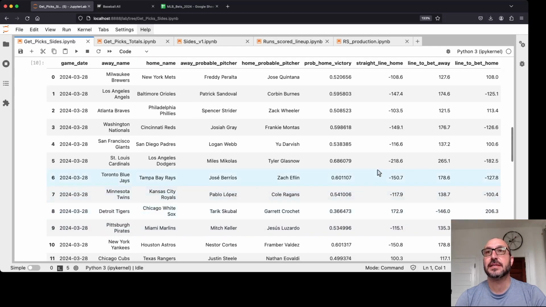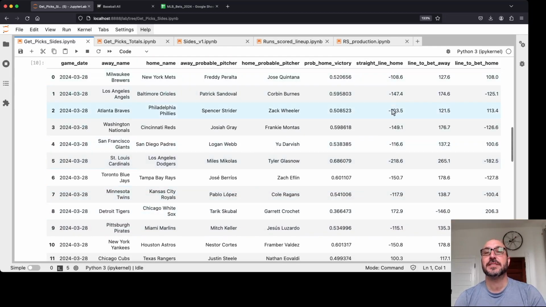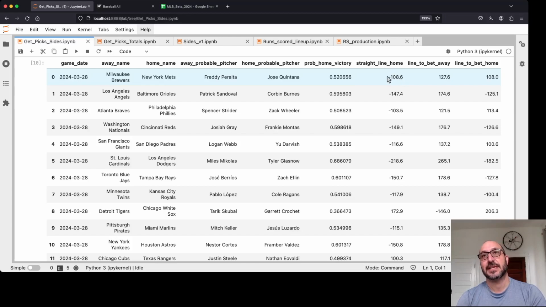And so then in this next column, straight line home, this just means if I was 100% sure of my model, if I knew we were actually going to flip a coin based on this probability, I would bet any odds better than this, and it would be profitable if I was absolutely sure that my model was 100% right.